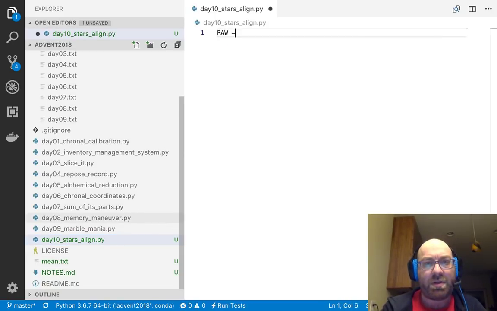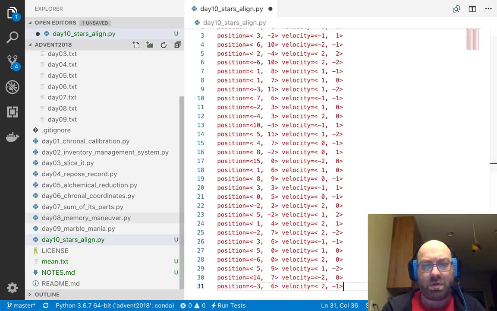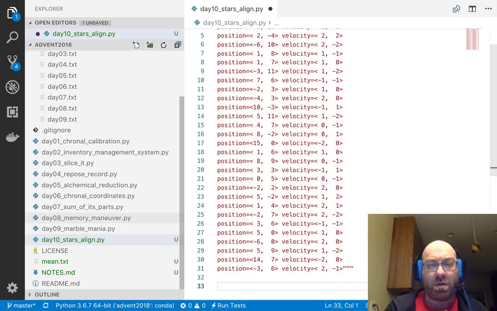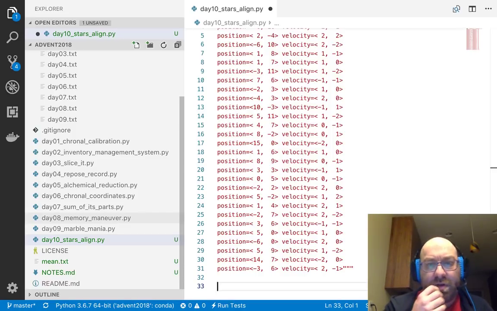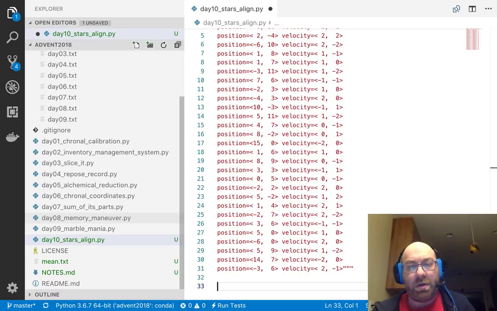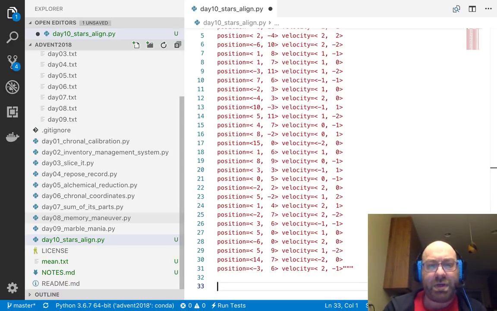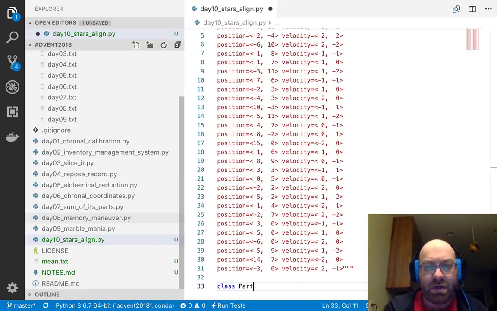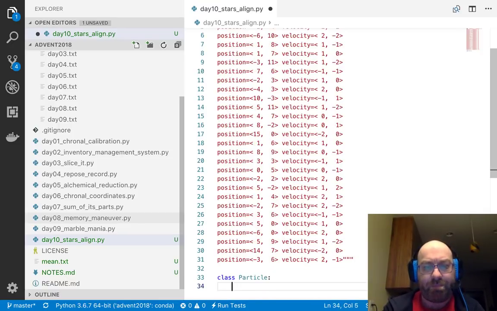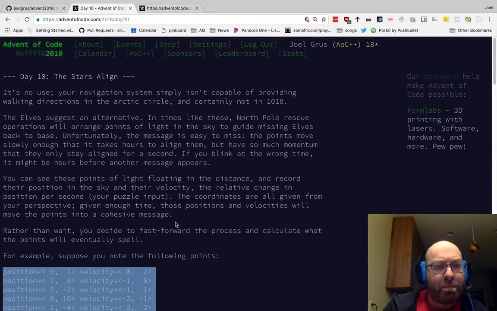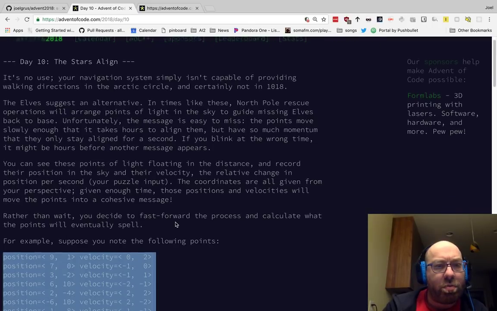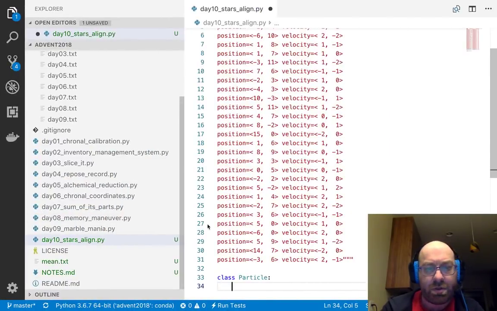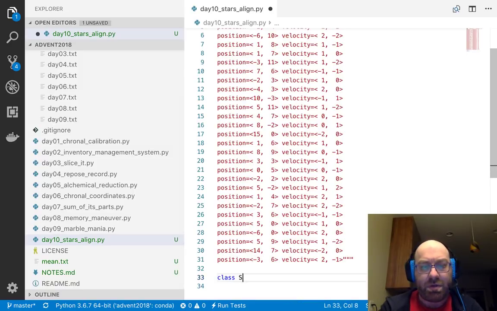So as always, I will do raw, and do I want to make up named tuples for these things? Because we're going to be mutating them, so I'm just going to use a regular class. Class particle. Are they particles? They are points of light. I'll call them stars. So class star.